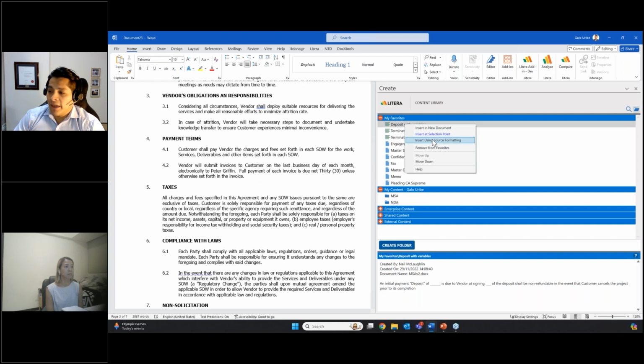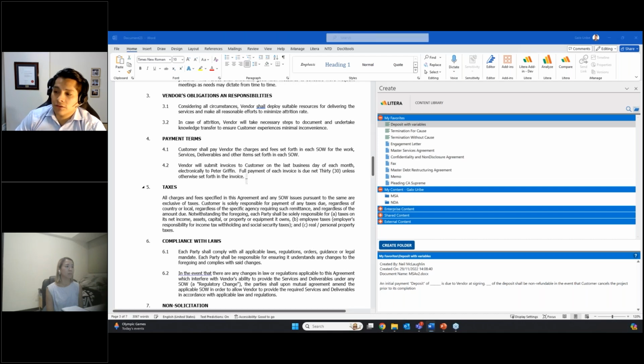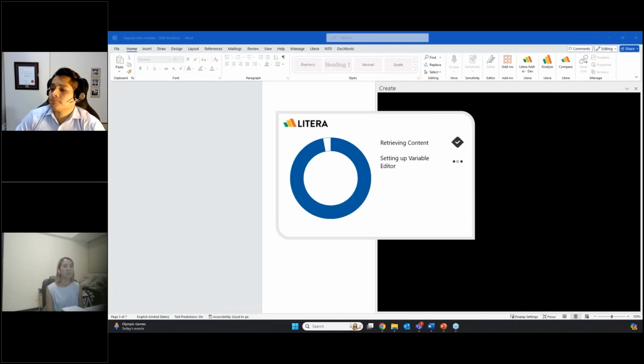I can make sure that I'm using the formatting of the source. So I will be using the formatting that is applied in the document, or the formatting that is applied in the clause itself. Because when you save clauses, you can also save the formatting, so whenever you add them into documents, it will follow some consistent formatting. You can do it in all of these different ways, but the easiest way is just to grab the clause and drop it directly in the document where you want it to be.